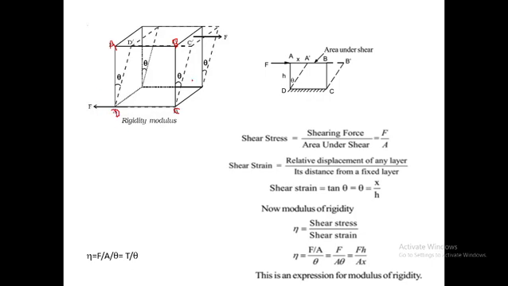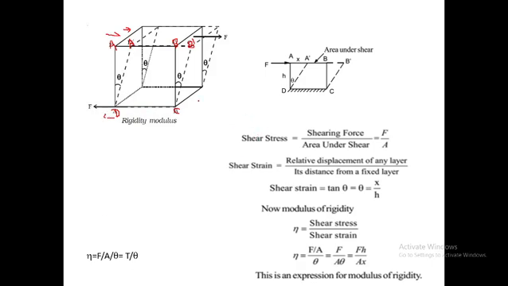This is A dash, and this is your B dash. Your tangential force is applied in this direction. The bottom face is fixed to the rigid surface. When you apply the force tangentially to this face, there is an opposite force acting on this, but it isn't fixed to the rigid surface.